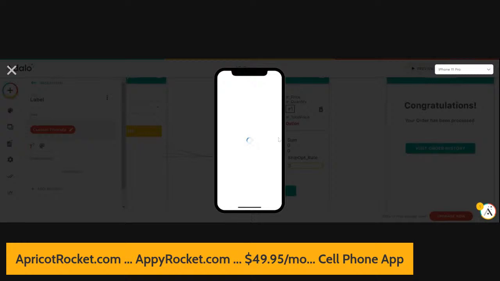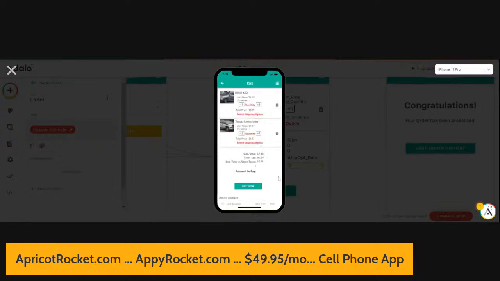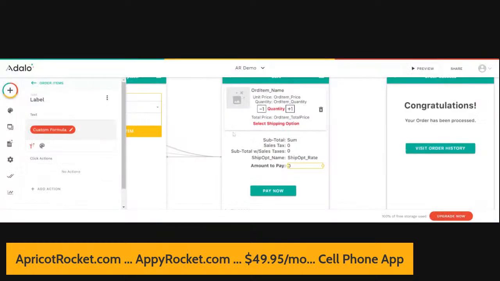Sometimes when you change something that leads up to it and you don't refresh, you have to refresh and reinsert the values. Okay, so we're going to click here, and we still have the same 316, so let's choose a shipping option, and we'll choose local delivery. We'll come back over here, and did it work? It didn't work. So we still have a problem in this amount to pay field.